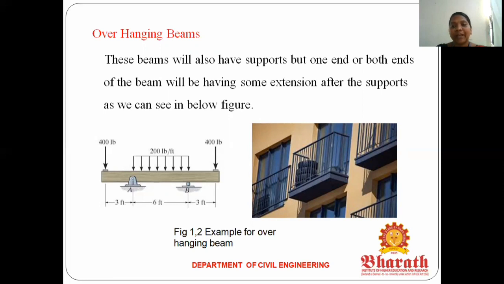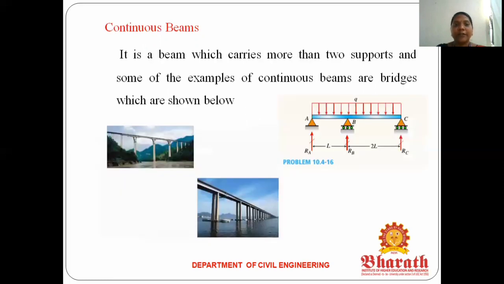So what is the best practical example for an overhanging beam? A balcony is an overhanging beam. You can see the second image. The balcony extends beyond the support. So that is an overhanging beam. Okay. So the next one, continuous beam. It is a beam which carries more than two supports, and some examples for the continuous beam are bridges, which are shown below.